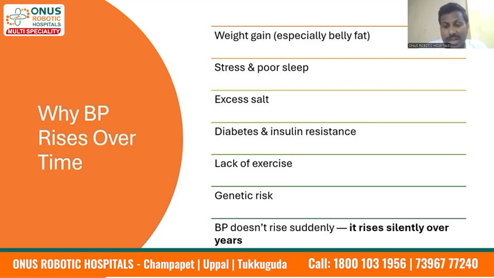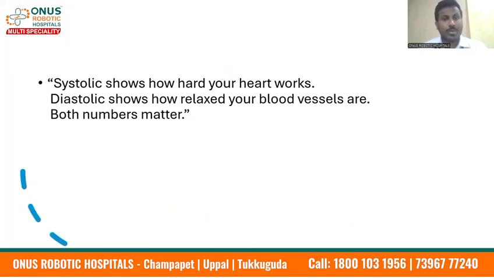BP doesn't rise suddenly, it rises silently over the years. That's why high blood pressure is also called the silent killer, where people don't have any symptoms until they develop a severe or ischemic stroke. Systolic blood pressure shows how hard your heart works. Diastolic shows how relaxed your blood vessels are. Both these numbers matter. The main issue is that the systolic and diastolic blood pressures rise slowly over a duration of time without much complication.